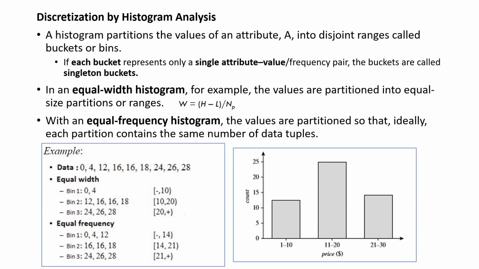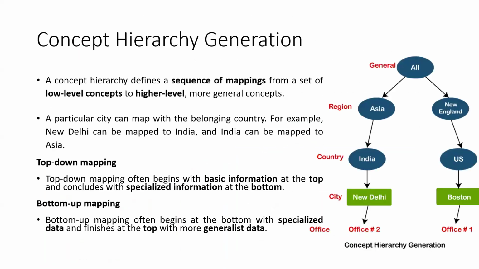That is how we calculate the equal width histogram, which is denoted by W, which is equal to (H minus L) by NP: highest value minus lowest value divided by NP value. In which we get the equal width. Similarly, we calculate the equal frequency histogram.